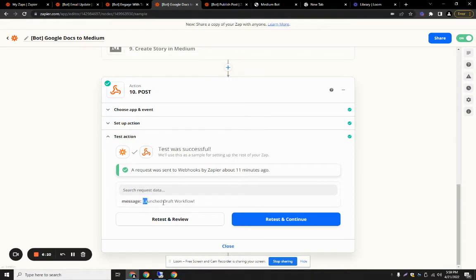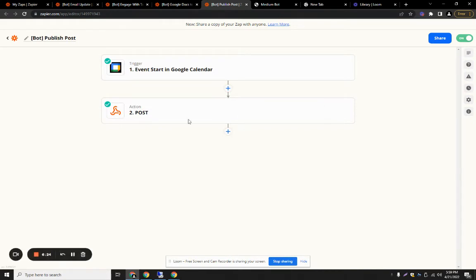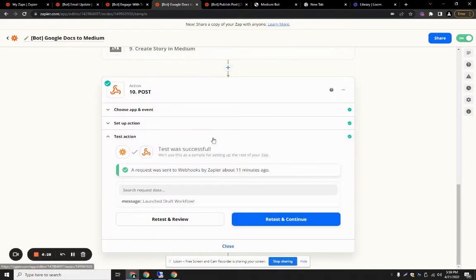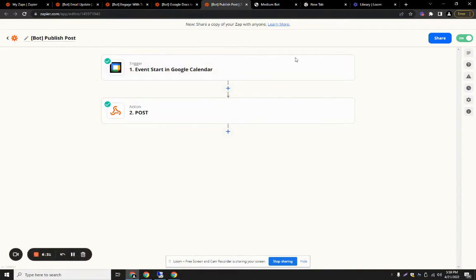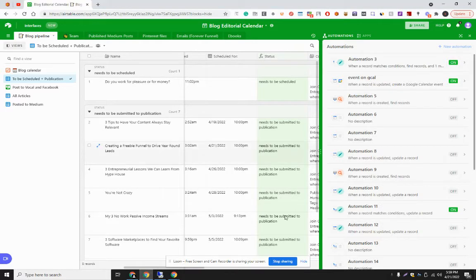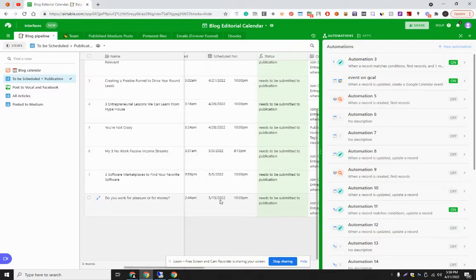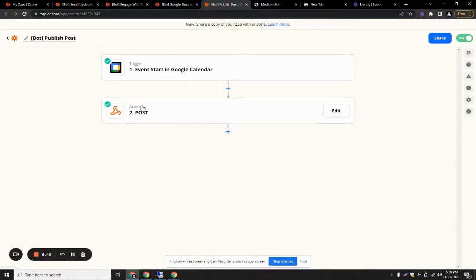So as you can see, the launch draft workflow is run by the bot on our server. And this is another publication bot, because when the articles are drafted, they need to be published. So we have made a publish system. Whenever the user schedules a date here, it will create a calendar event with that date, and when that calendar event executes, it will execute the bot to start publishing the article.